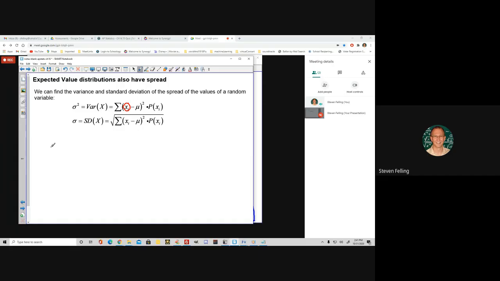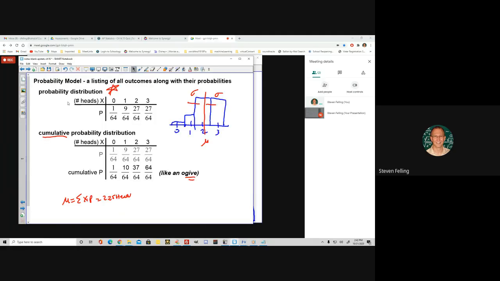So to do that for this case, you'd say, all right, now that I know the expected value is 2.25, let me take the probability function again here, copy it, so we can see it.